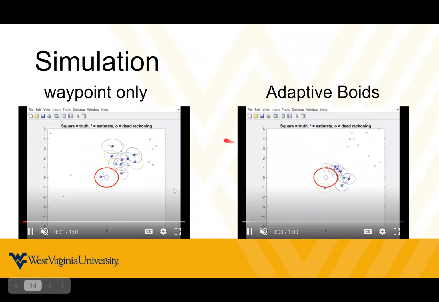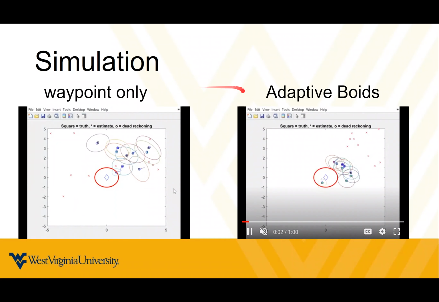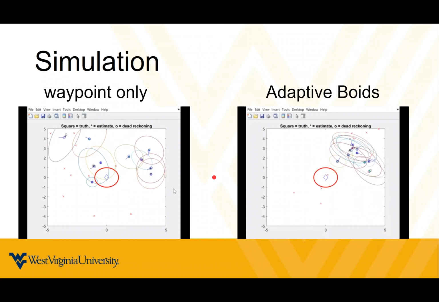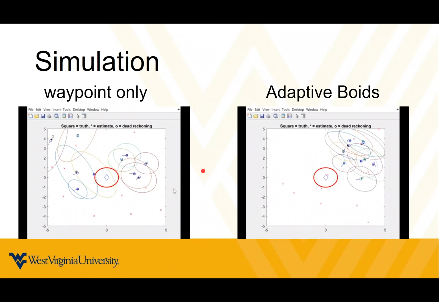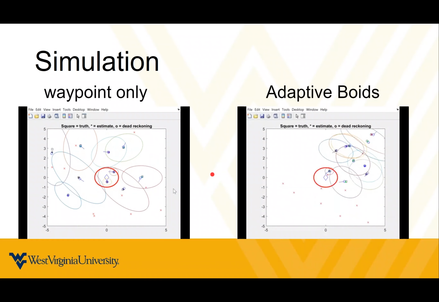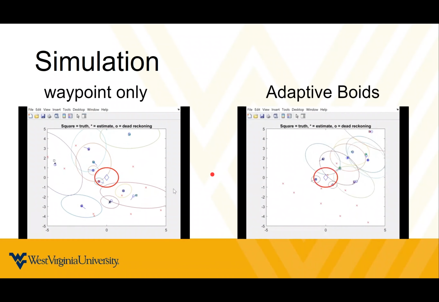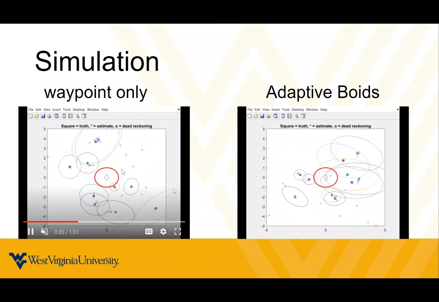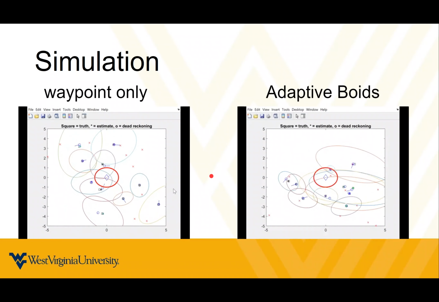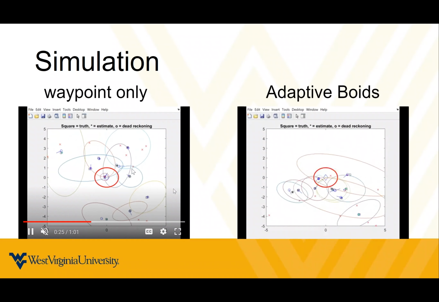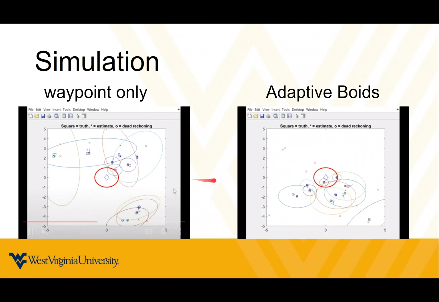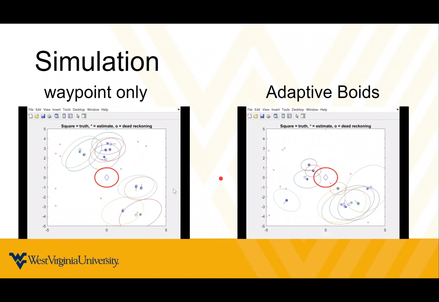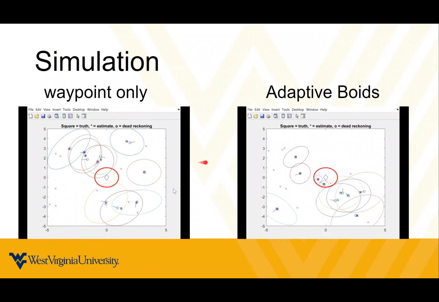So here is a direct comparison of the waypoint only baseline and our proposed adaptive boids. You can see the waypoint only reaching their goals a little bit faster than the adaptive boids. This is because they're directly heading towards them. But you can also notice the adaptive boids, on average, has smaller ellipses than the waypoint only. And also note that the waypoint tends to form straighter lines when moving, while boids rules tend to be a little bit more curved and wavy as they try to cohere together to get better updates.